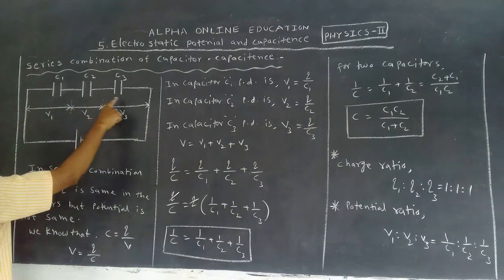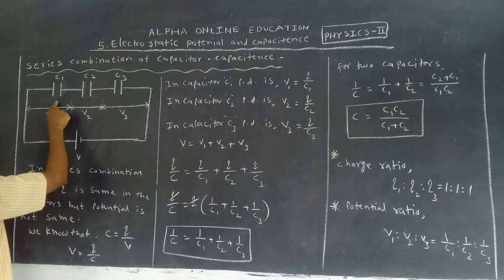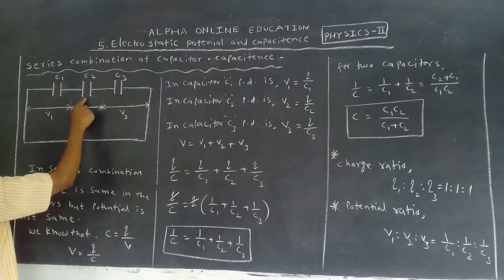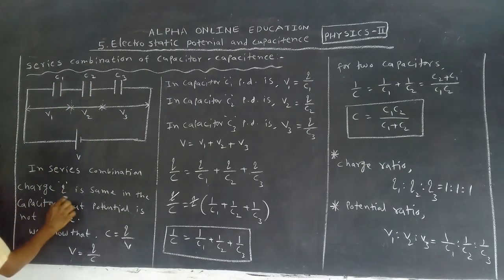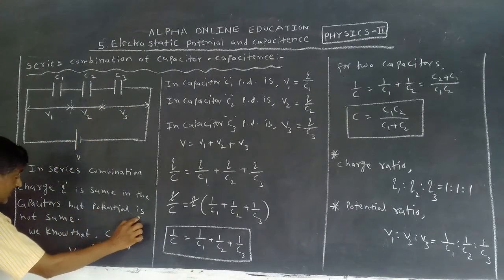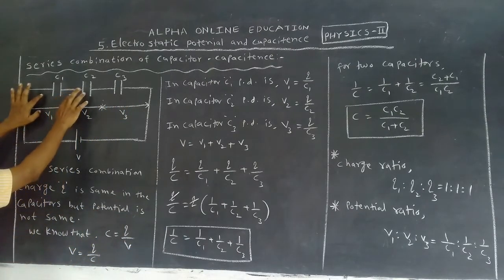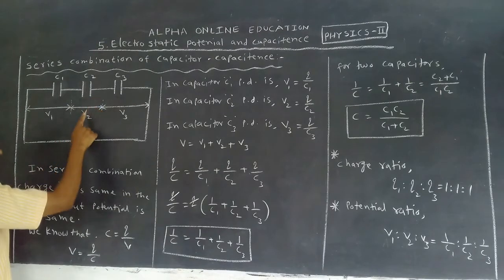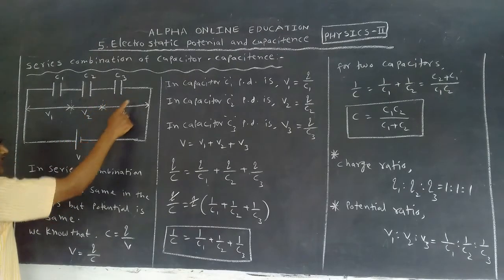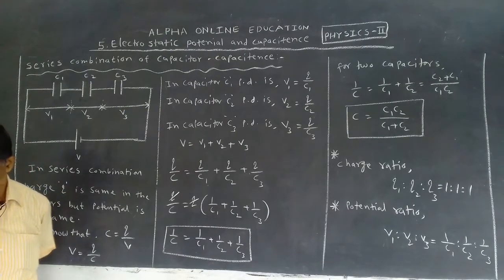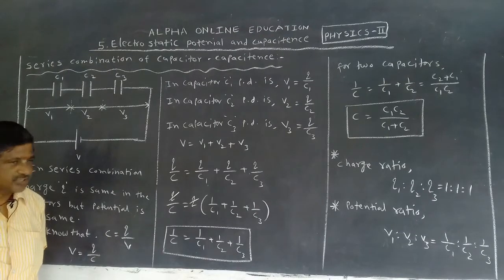These capacitors are connected in series. Whatever the charge in this capacitor, in this one, in this one, the charge is the same. Charge is the same in the series combination, but potential is not the same. Between the ends of the first capacitor the potential is V1, between the ends of the second it is V2, and between the ends of the third it is V3. So in the series combination, charge is the same in all capacitors, but potential is different.